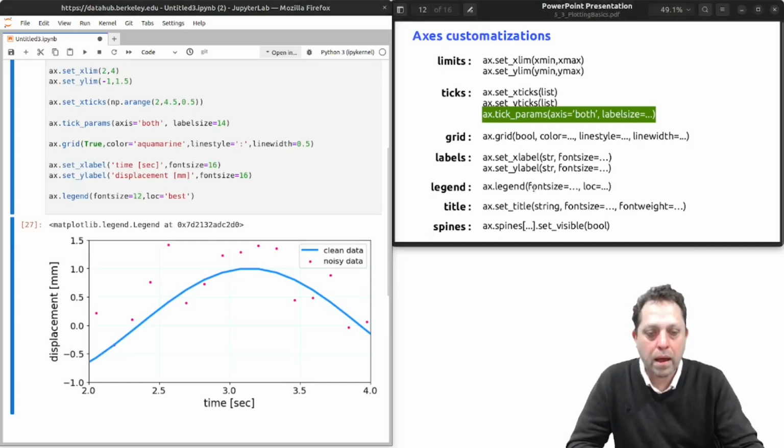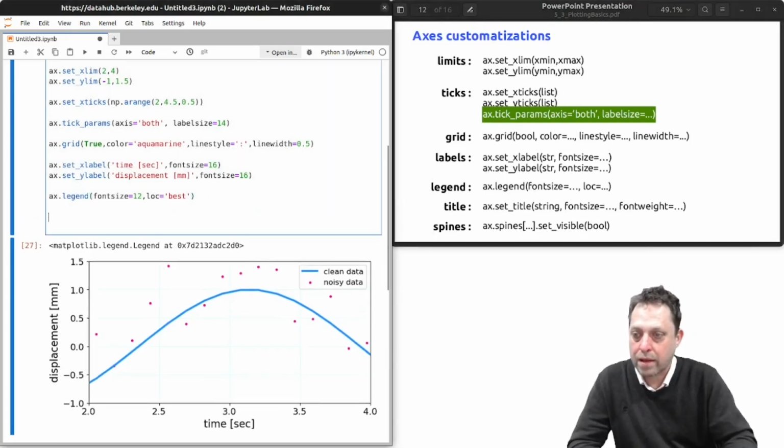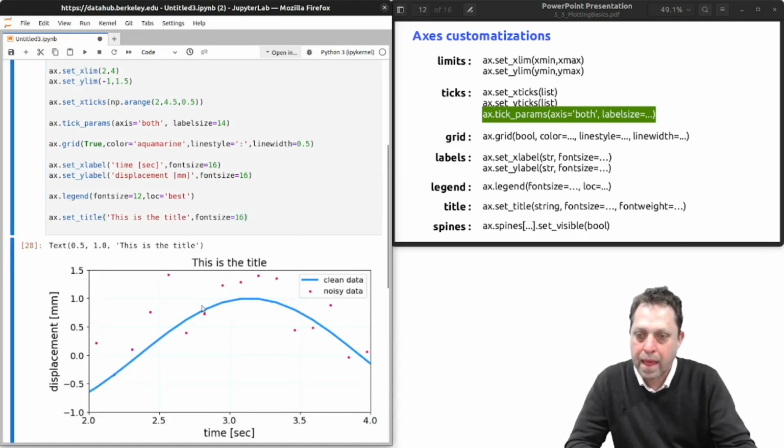Okay, that's the legend. Next, the title, ax.set_title. Just as you'd imagine, let's say this is the title, and then I can set the font size. Let's set that to, say, 16, and now it adds a title at the top of the plot.